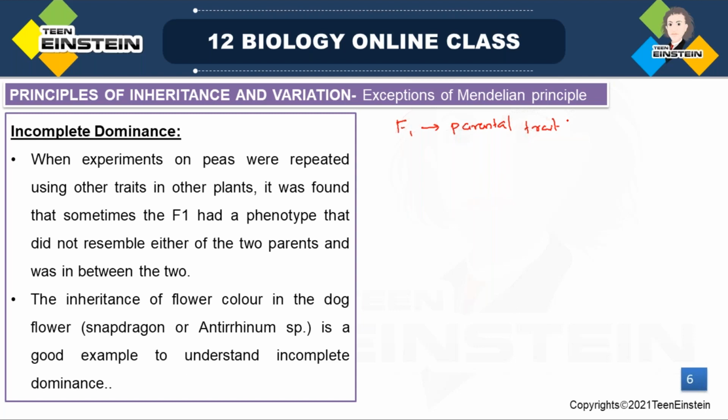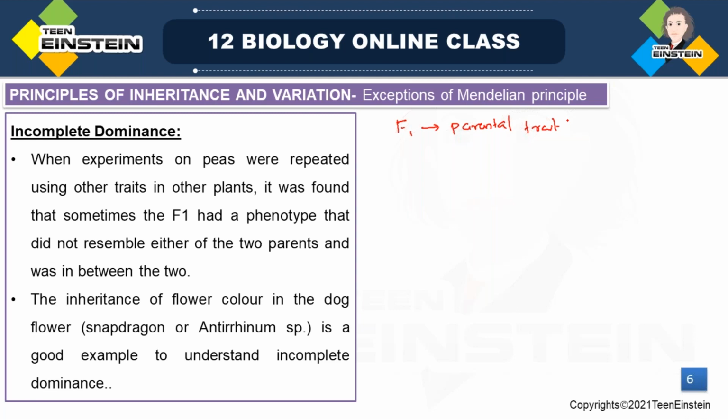Okay, so experiments continued and they conducted the experiments in different ways. In some experiments, some F1 individuals showed a special phenotype or expressed another character which is not like both the parents. There were some different characters in the F1 individuals which do not resemble the parental characters.